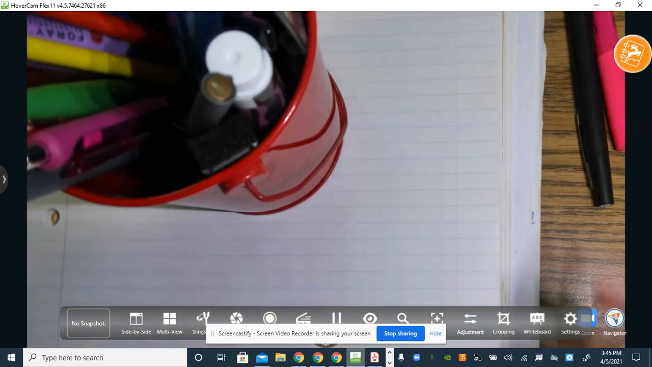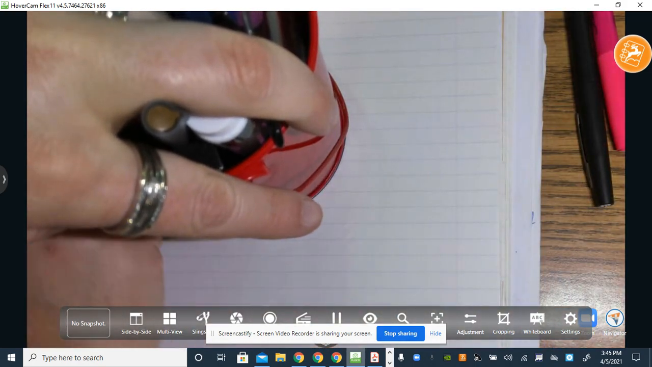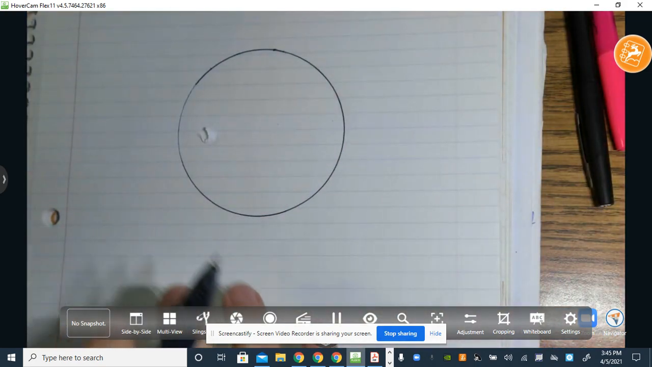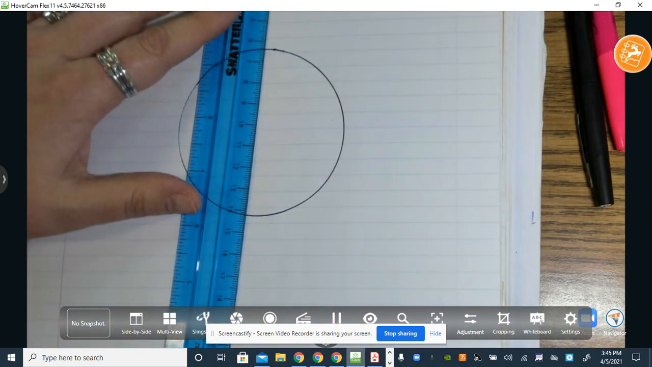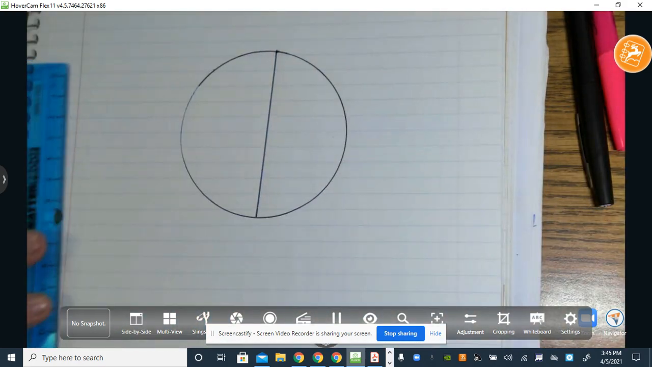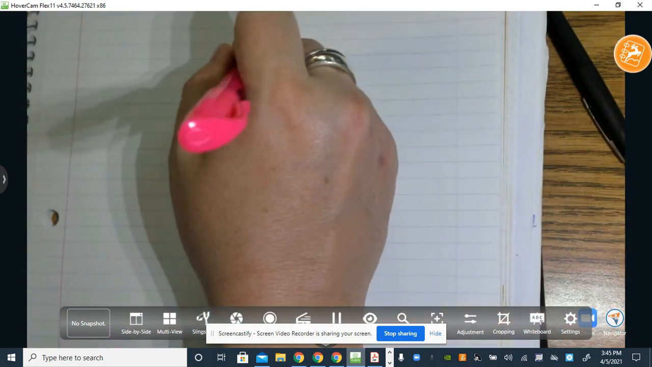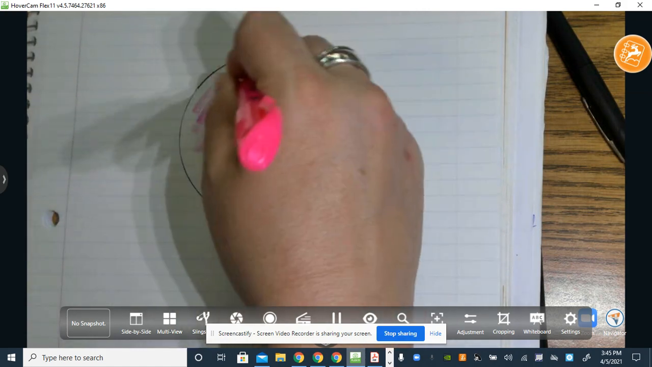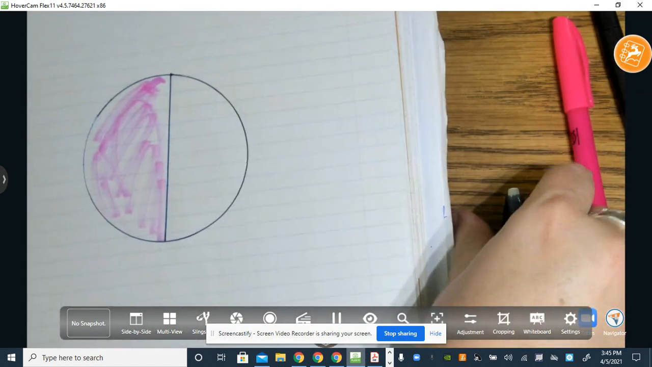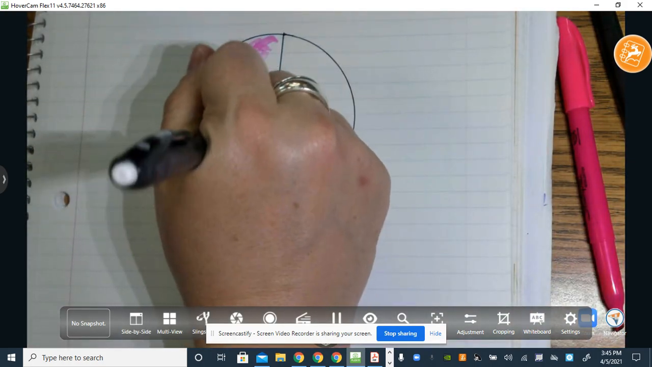So I'm going to turn my page over. Here I'm going to just take something to give me a circle. Okay, so there's my circle. And I'm going to half it. Okay, that's my tip, halving it. So I know half of it was dimes. So this half right here will be dimes, which is 50%.